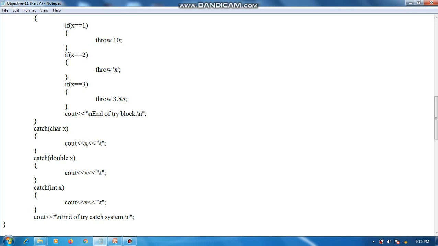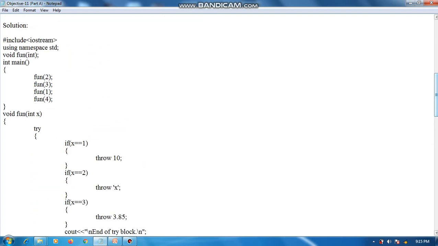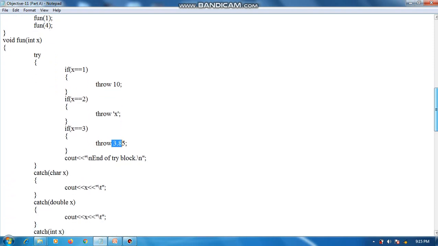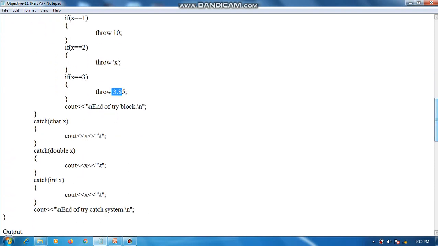Then the last statement, end of try catch system, will be displayed. Then the function is called with the value 3. This will be true, throw 3.85, that is, a float type of exception is thrown. Then this catch will be executed, and 3.85 will be the output. Then end of try catch system.